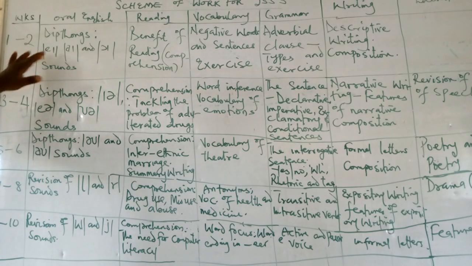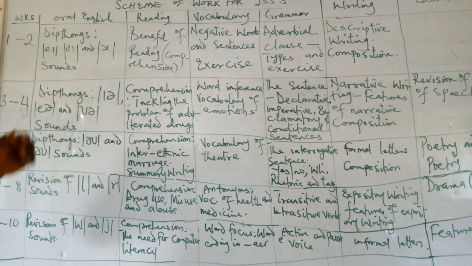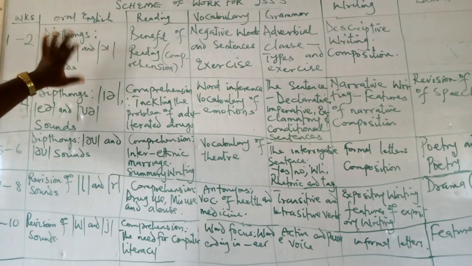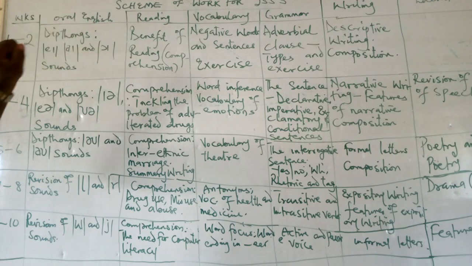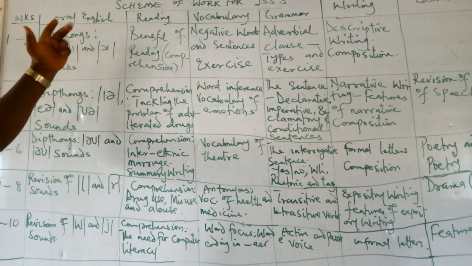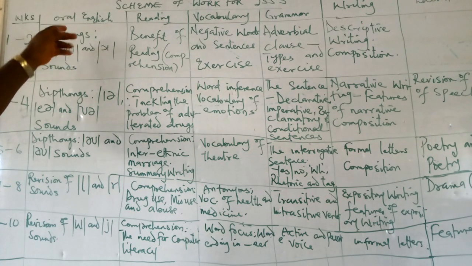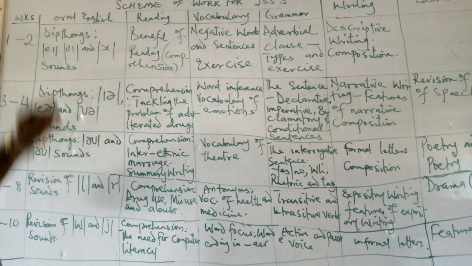So for the first 2 weeks of the term, from week 1 to week 2, under oral English, we are going to look at diphthongs. We will look at the A sound, the I and the I sounds. We are going to look at these sounds very well, how to articulate them. We start with the description and how the sound is being articulated, and we will also look at words where these sounds are articulated.